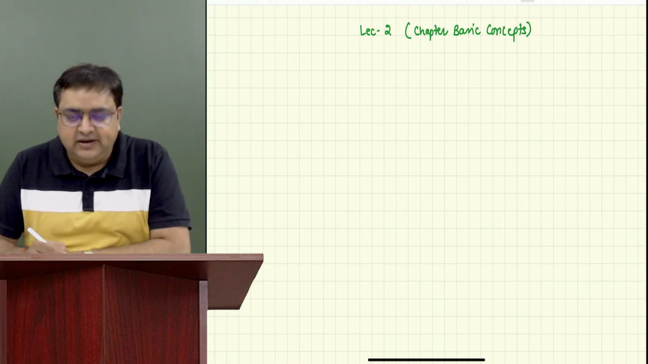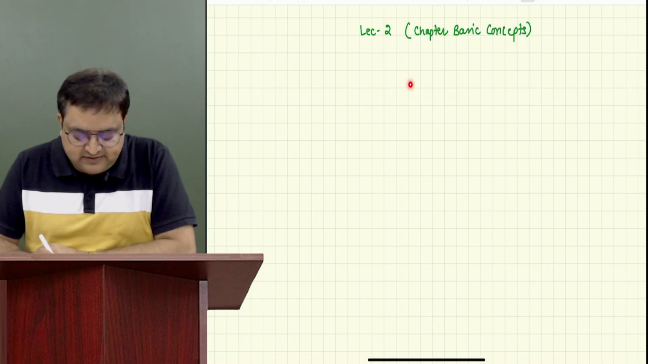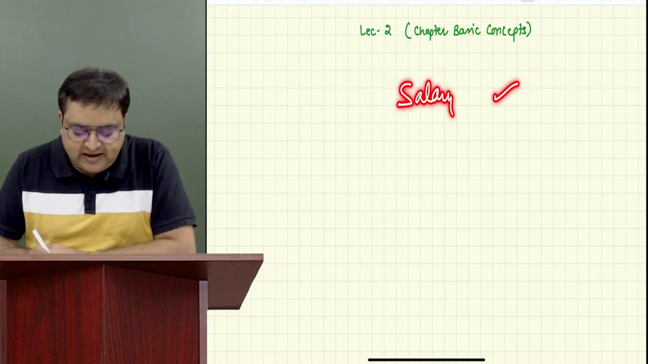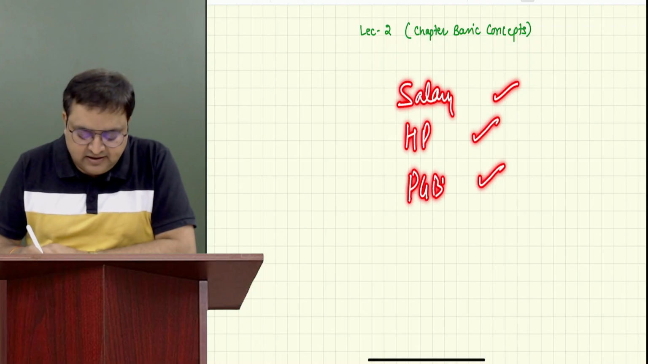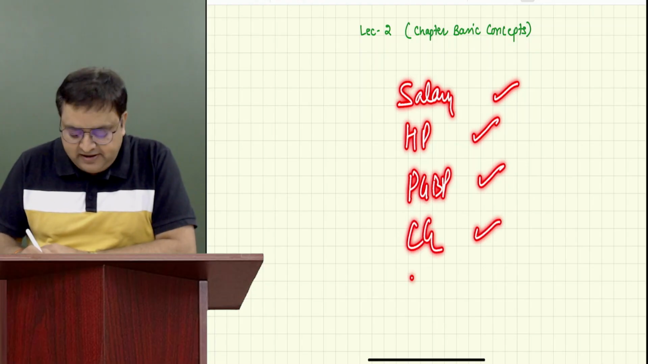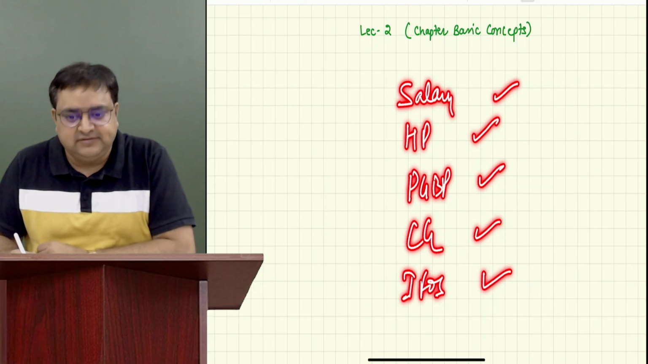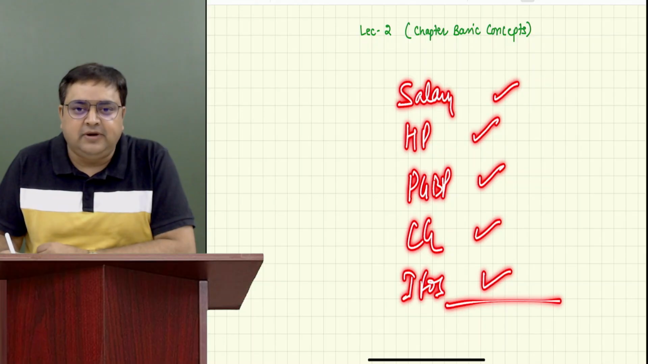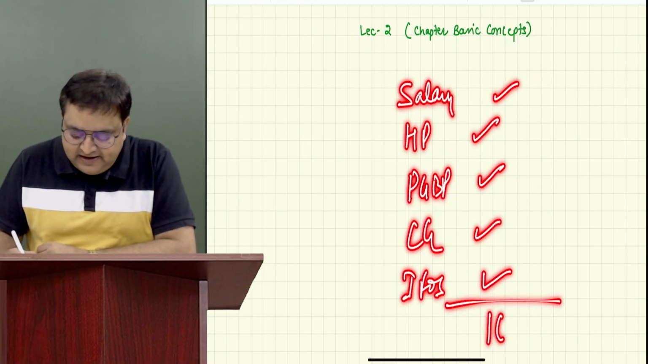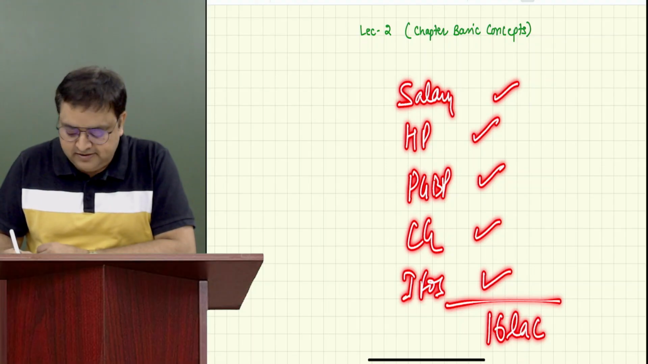So I was telling you yesterday. First of all, let's say there is a person who comes to us, and for example, he is having a salary income. So we will calculate his salary. We'll calculate his house property. We will calculate his PGBP. Let's say he has capital gain. We will calculate that. He has IFOS. We will calculate this also. Let's say he has income from 5 heads, and for example, his total income comes to 16 lakh.